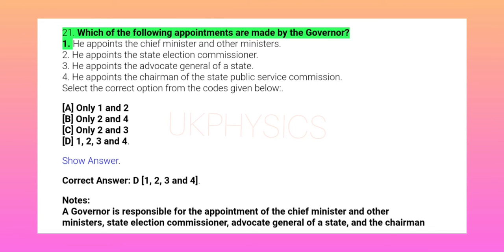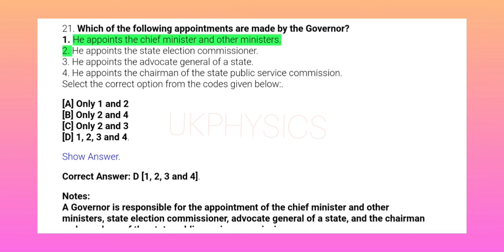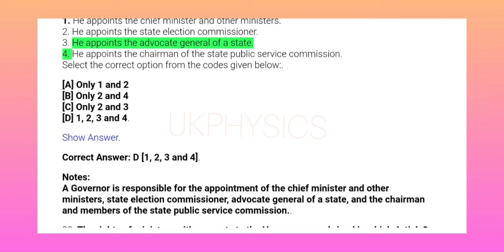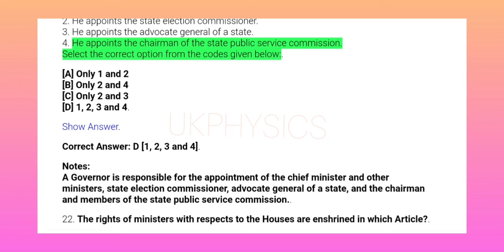Which of the following appointments are made by the governor? 1. He appoints the chief minister and other ministers. 2. He appoints the state election commissioner. 3. He appoints the advocate general of a state. 4. He appoints the chairman of the State Public Service Commission. Select the correct option from the codes given below.